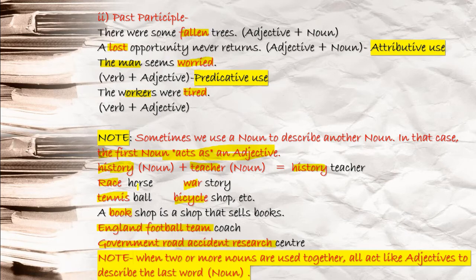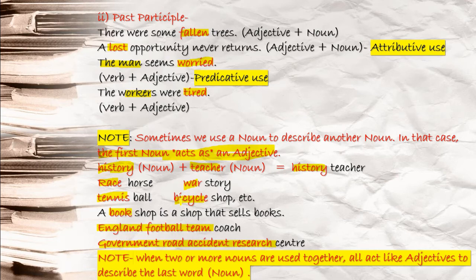Race horse. What kind of horse? Race horse. War story. What kind of story? War story. What kind of ball? Tennis ball. What kind of shop? Bicycle shop. So here bicycle, war, race, tennis, history, these all are your noun terms, but you are using them like adjectives to describe another noun term. Okay, now you see here, a bookshop is a shop that sells books. Here book is what? Bookshop. That book is again a noun term, but here it is used like an adjective.